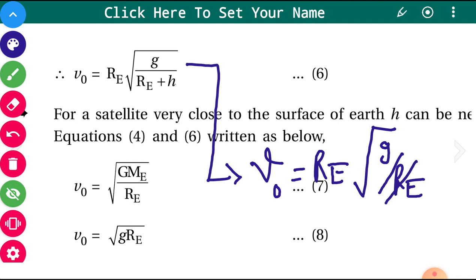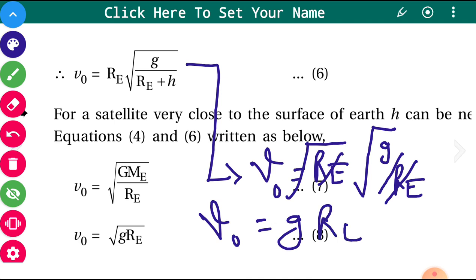Now this will be cancelled out and the square root remains. So v0 is equal to under root of g into Re. It's just a matter of simplification.